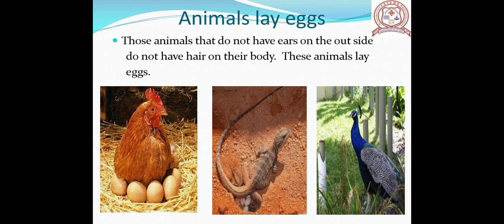These animals lay eggs. Okay? Birds have tiny holes on both sides of their heads which are covered with feathers.